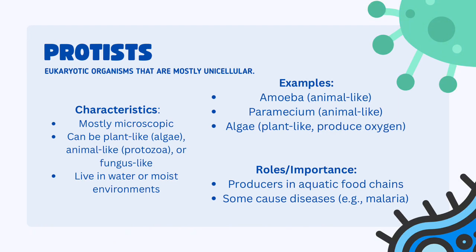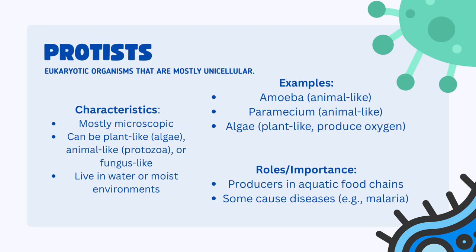First, most protists are microscopic. Next, they mostly live in water or moist environments such as ponds, rivers, and damp soil. Lastly, they can move using cilia, flagella, or pseudopodia.